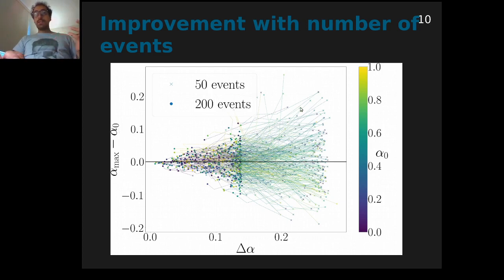As you can see, both tend to decrease as you increase the number of events, again as expected. Note also that the points are roughly equally distributed on both sides of the horizontal axis, which shows that we have no systematic bias in our analysis.